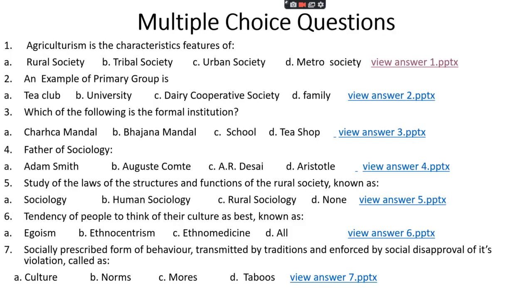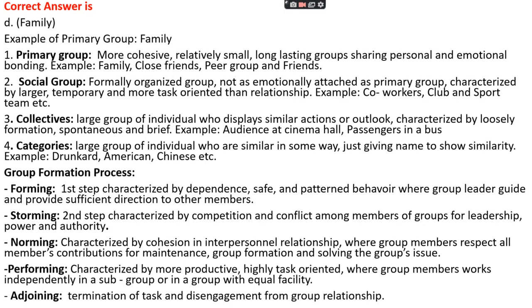An example of primary group is option A, tea club, option B, university, option C, dairy cooperative society, or option D, family. The right answer is option D, that is family. Family is an example of primary group. Let's see the different types of group. There are four types of group.